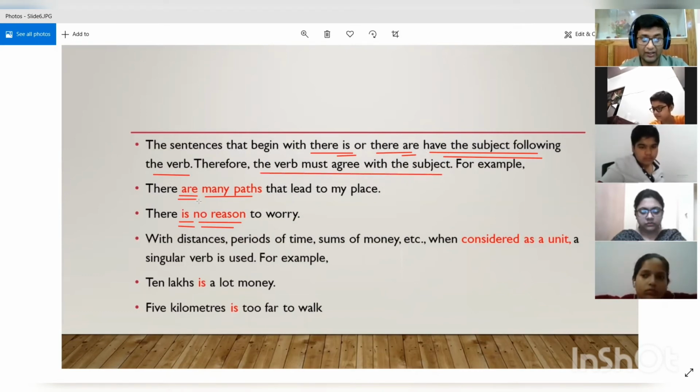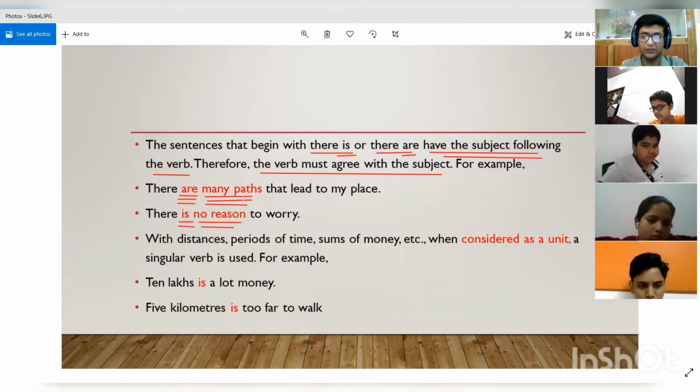So when there are is present, then we are using many parts, and many parts is something that is plural, and it will easily go with are, that is the plural form of the verb. So when the plural form of the verb is present, we have to use a plural subject. When there is is present at the beginning of the sentence, naturally is is a singular verb. So the subject that we are going to use will also be singular.